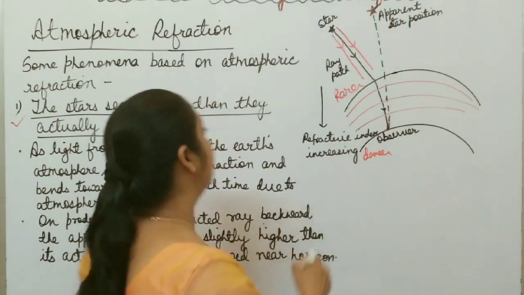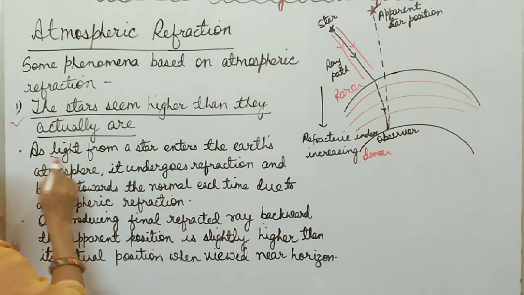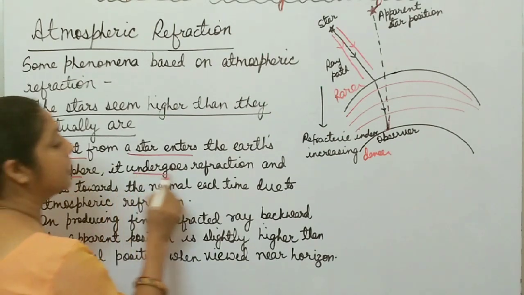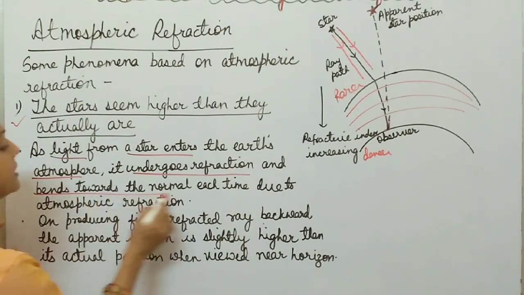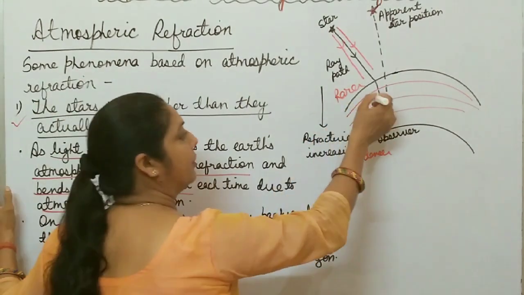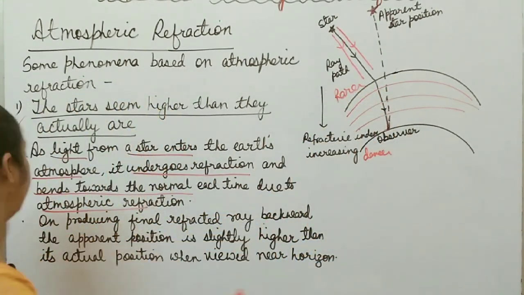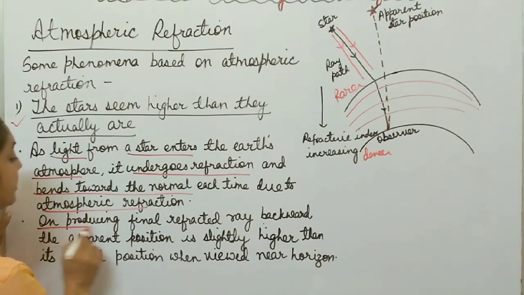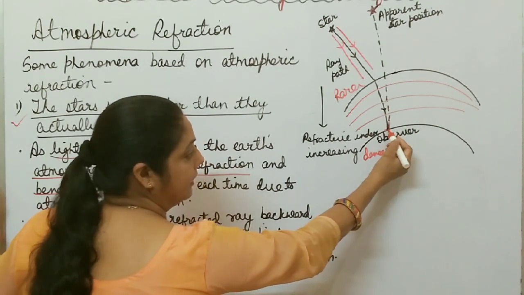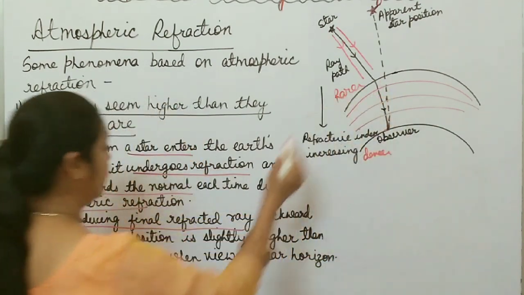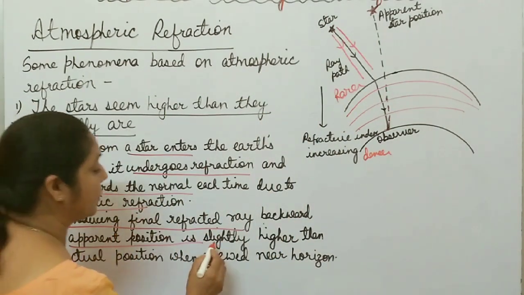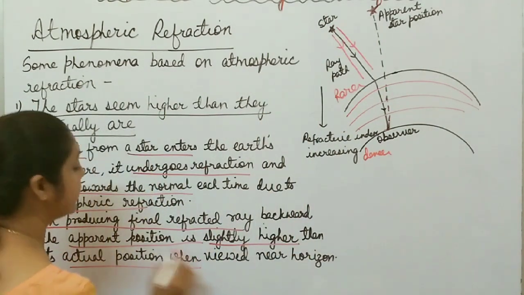So when light from a star enters the Earth's atmosphere, it undergoes multiple refraction, bending towards the normal each time. At every point it suffers multiple refraction. Then, on producing the final refracted ray in the backward direction, when the observer is near the horizon, the apparent position is always slightly higher than its actual position.